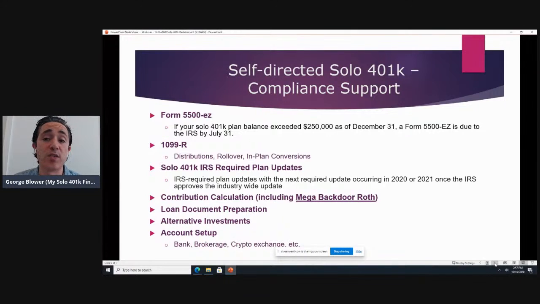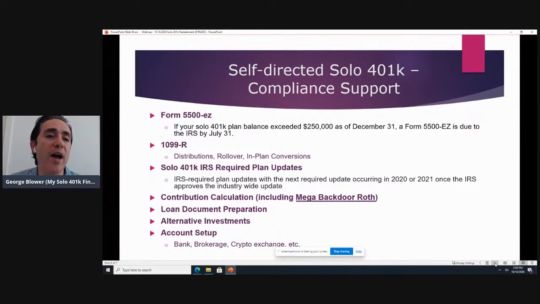And then finally, account setup. So it's very important that the accounts are set up correctly, under the name of the plan, under the EIN number, those separate accounts for different participants, or separate accounts for different types of funds. So we handle the forms. We will be on the phone, say with your banker, or guiding you through how to do it at a particular platform like a cryptocurrency exchange. So thank you again for the question.